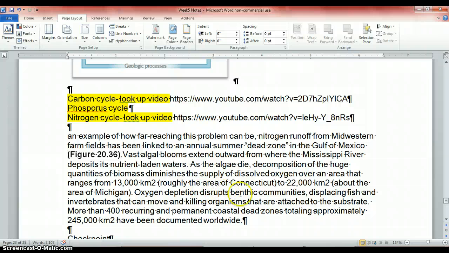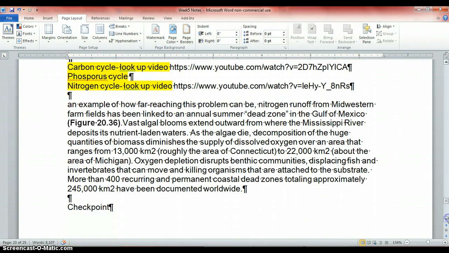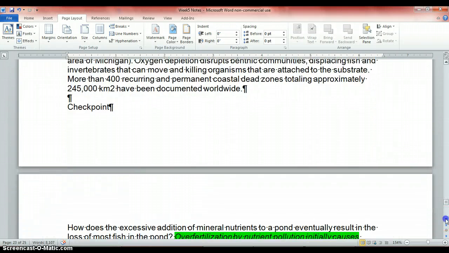Oxygen depletion disrupts benthic communities, displacing fish and vertebrates that can move and killing organisms that are attached to substrate. So if you can get out of the way, you do. If you can't, you're dead. More than 400 recurring and permanent coastal dead zones totaling approximately 245,000 kilometers squared have been documented worldwide. This is a very big issue. It can really mess up not just the environment, but like if you want seafood from this area, it can be a big problem because it's all moved or dead.